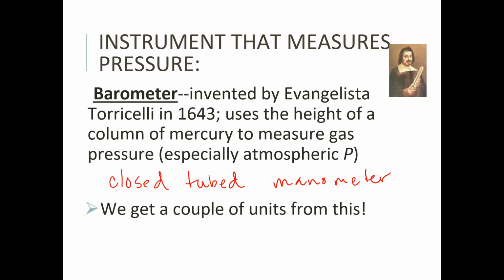Obviously, we've got Torricelli, and we're also measuring a column of mercury. So if you start thinking about the two things that were the same, we've got Torricelli, and we've got millimeters of mercury. How far up in metric system millimeters do we have? So millimeters of mercury and torr. 1 millimeter of mercury is equal to 1 torr, and that's where it came from to originate.